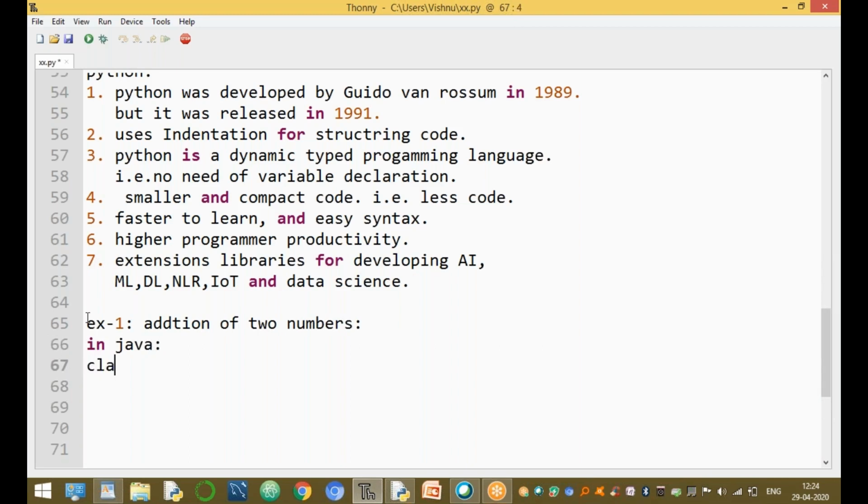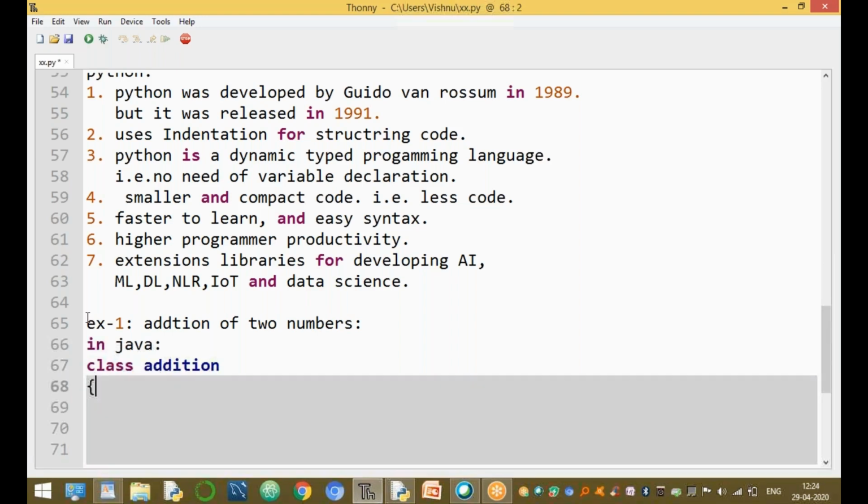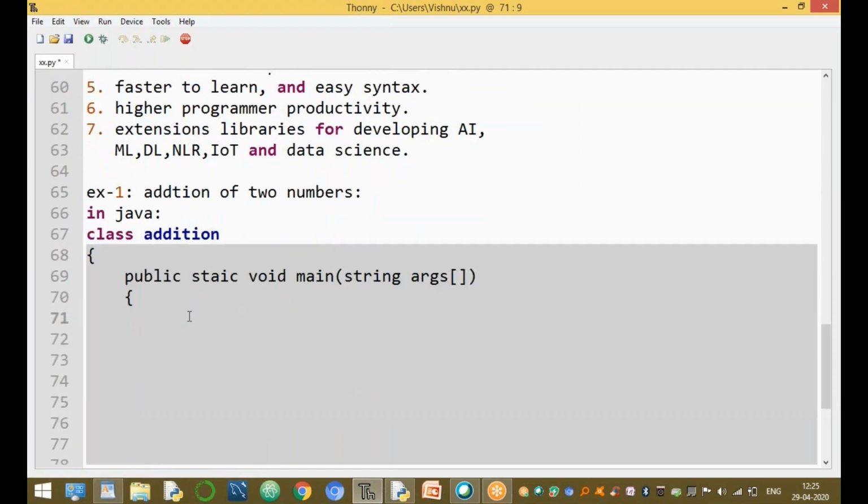In Java, every program starts with a class, and the class name is the name of the file. Every program has the main function: public static void main, String args. This is the eighth difference between Java and Python.